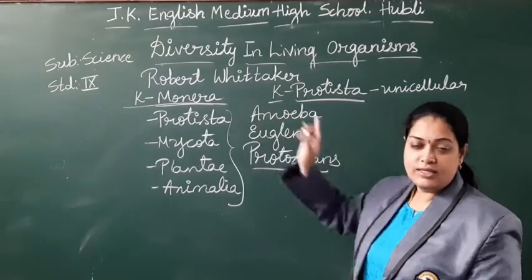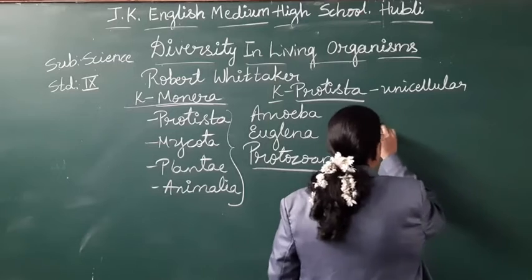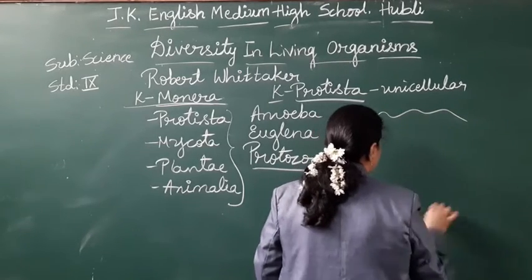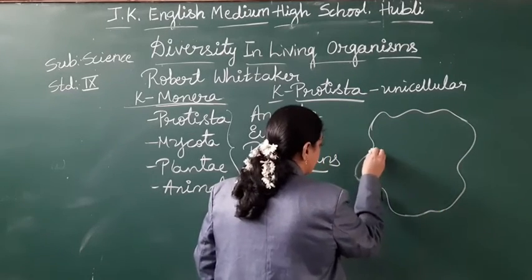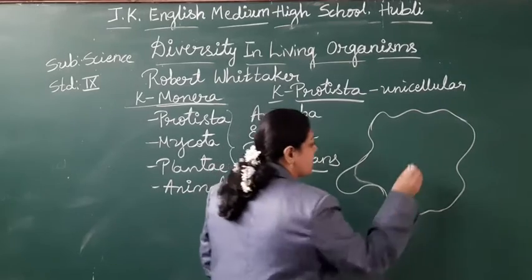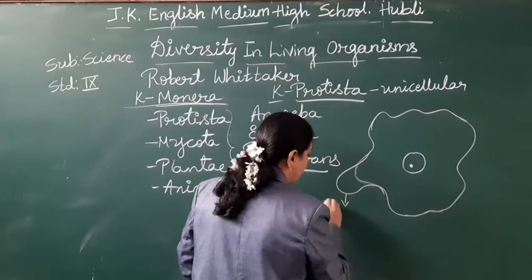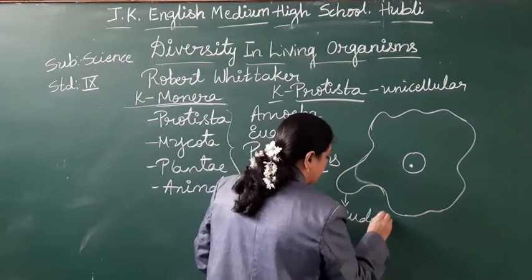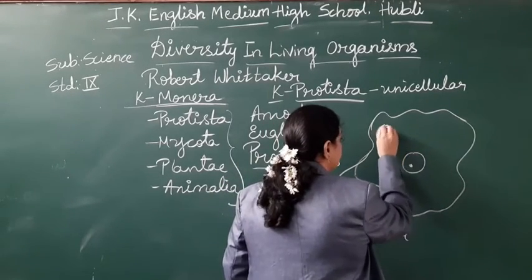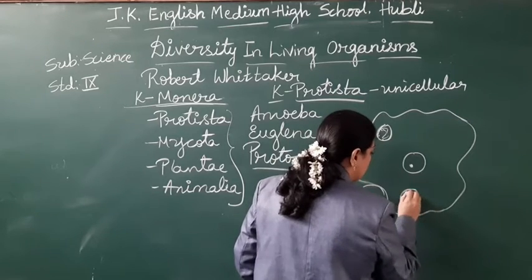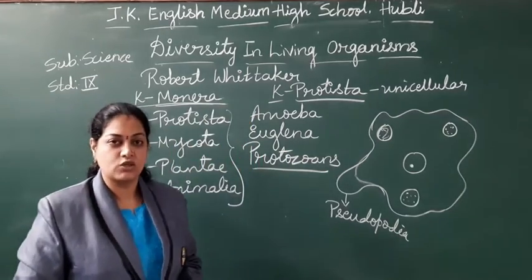In Monera also you find only unicellular. Are these prokaryotes or eukaryotes? Let me draw the amoeba structure for that. As you know, amoeba does not have a particular shape, right? It has a nucleus at the center. This is the pseudopodia. Mitochondria you find. Food vacuole and the contractile vacuole. This is the structure of amoeba.